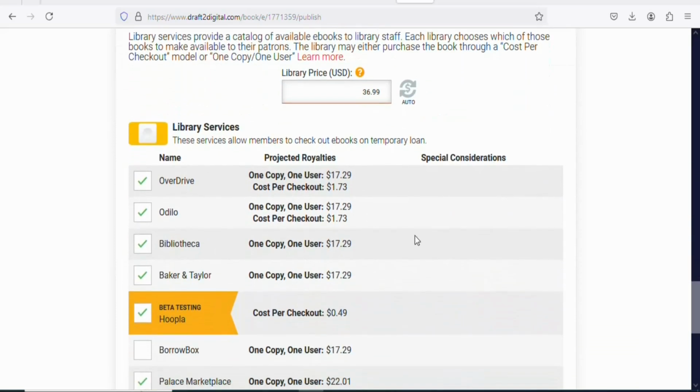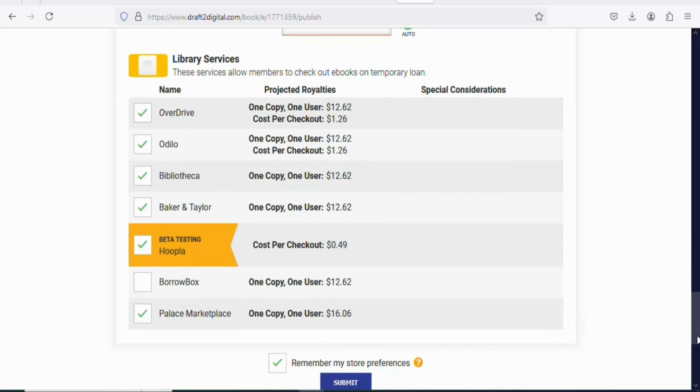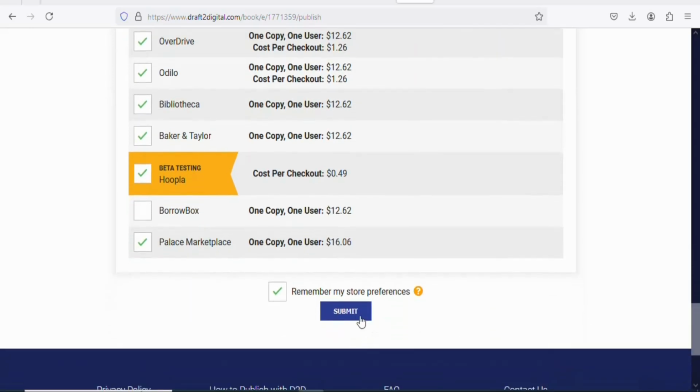Once you scroll down, these are libraries where your book is going to be sold. You can see everything. So in the marketplace, our book is sold at $18. When we come to the libraries, you have to also enter an amount right here. You can enter any amount that you want. So let's enter $26. Let's reduce it so that it can be affordable for the libraries to purchase it for us to make money. Then just scroll down. Once you scroll down, the next step is that you have to click right here, submit.